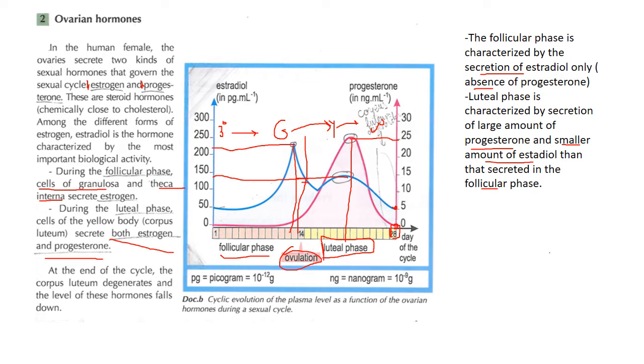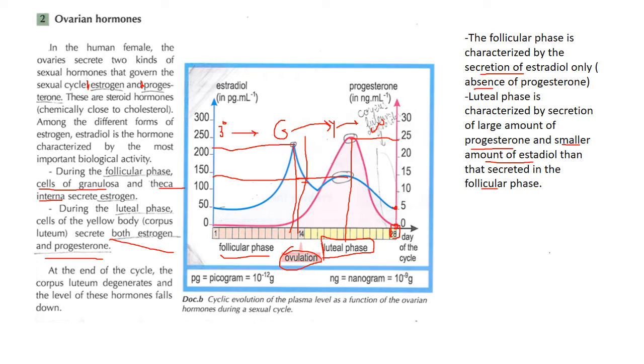What secretes progesterone? After ovulation, during the luteal phase, we have an increase in progesterone up to a peak, which reaches around 25 nanograms per milliliter. So we're going to have secretion of progesterone as well as secretion of estrogen. The amount of estrogen is less than during the follicular phase, but both of them are secreted.